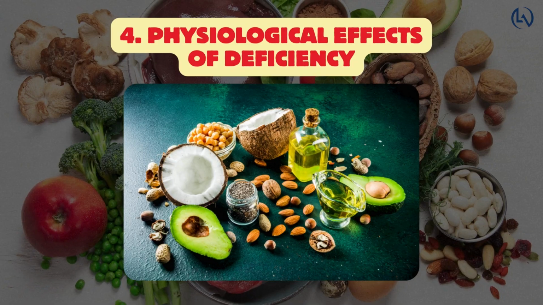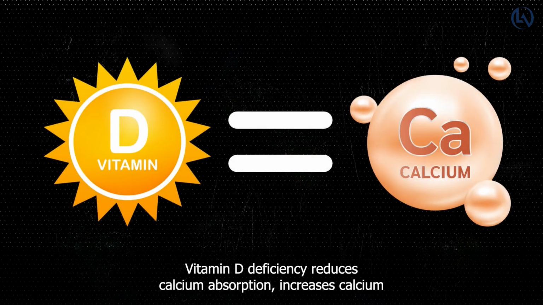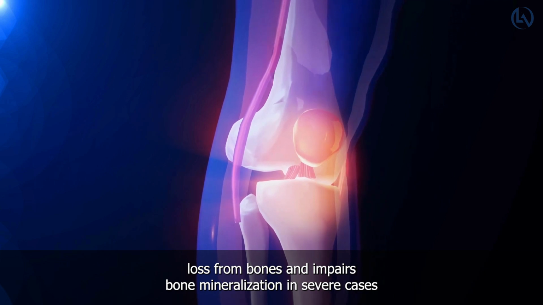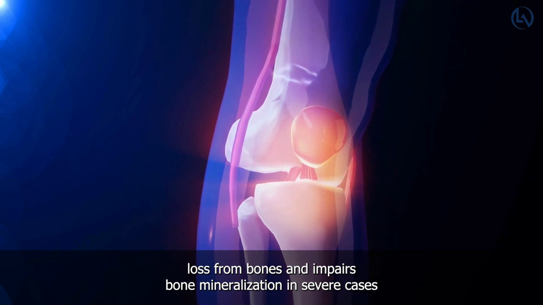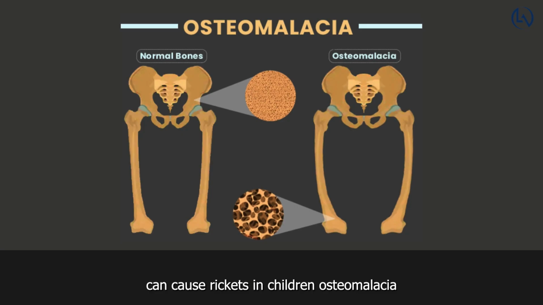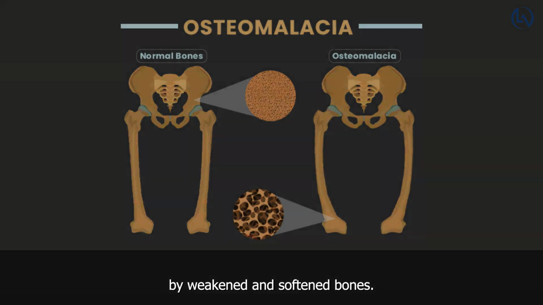Physiological effects of deficiency. Vitamin D deficiency reduces calcium absorption, increases calcium loss from bones, and impairs bone mineralization. Severe cases can cause rickets in children or osteomalacia in adults, characterized by weakened and softened bones.